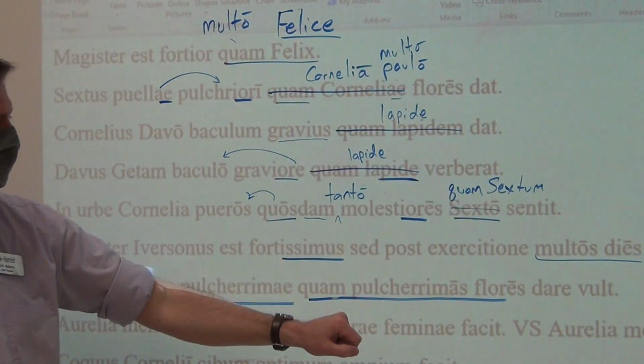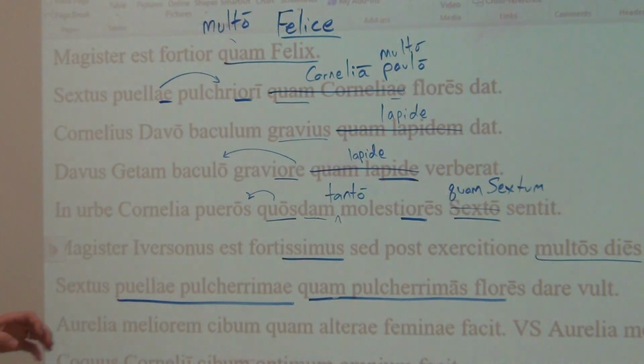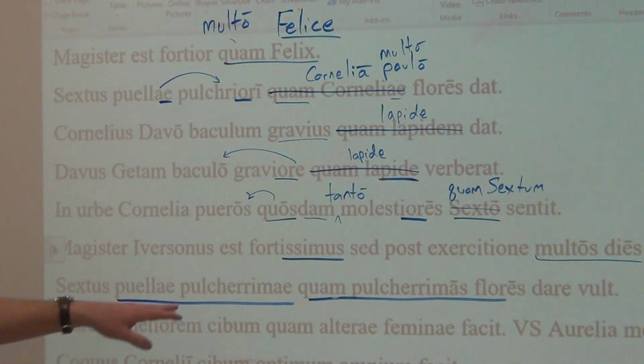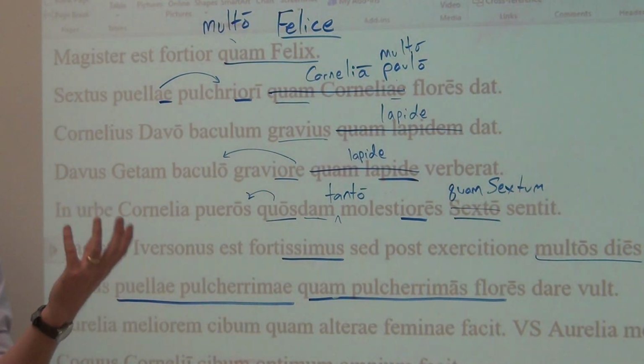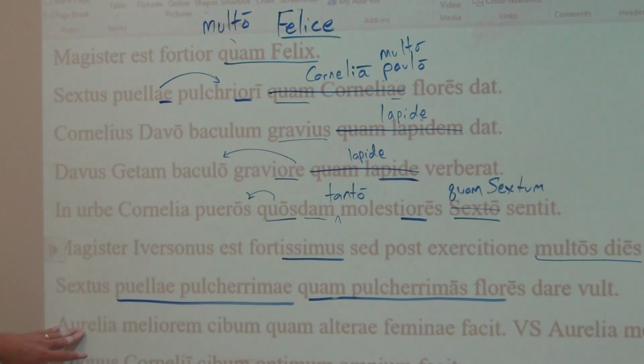Quam plus a superlative: as blank as possible. Just a superlative: the blankest, the most blank, the very blank. Most beautiful girl, very beautiful girl, beautifulest girl.